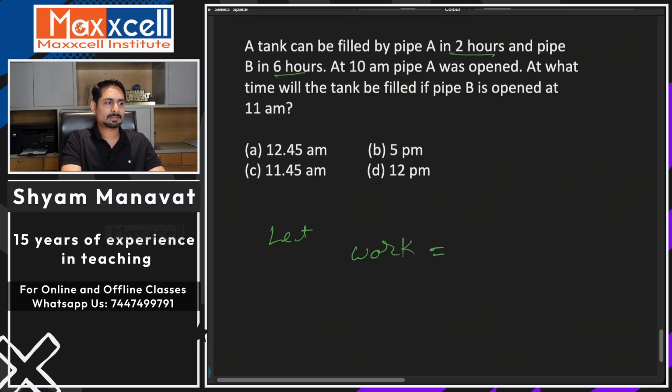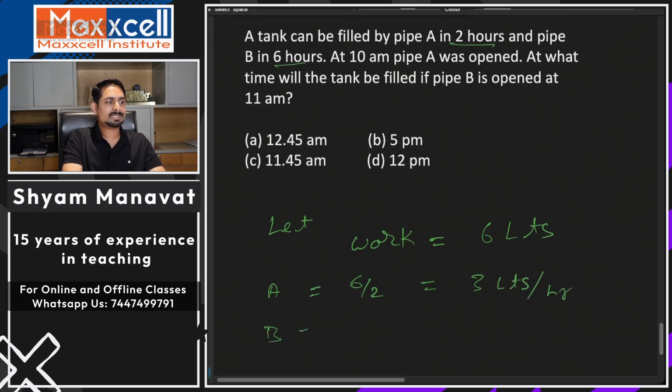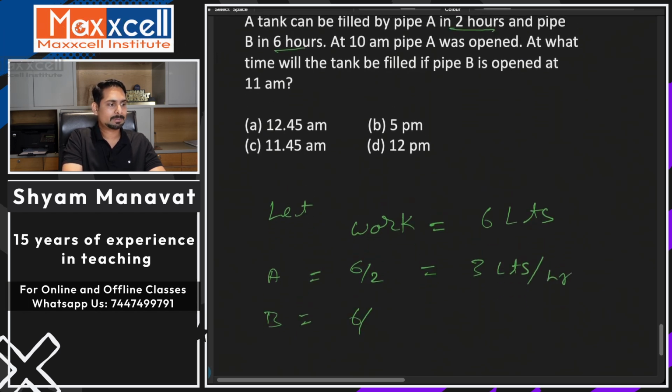That is 2 and 6, so I will take the LCM. Let me say that's 6 liters, the capacity of the tank. A's efficiency is 6 by 2, work upon time, that is 3 liters per hour. B's efficiency will be 6 upon 6, that is 1 liter per hour.